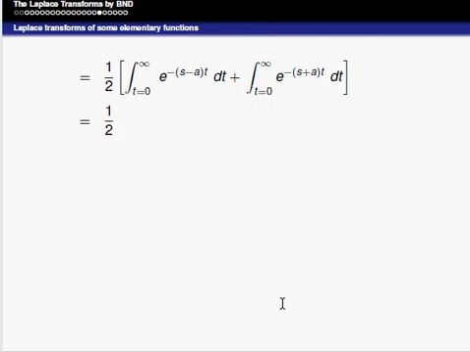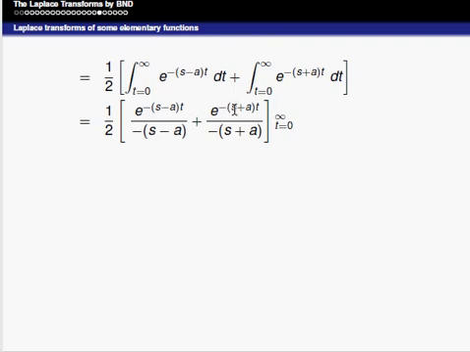That is equal to 1 by 2 times, you know the value of the integral of e power minus of s minus a into t is e power minus of s minus a into t divided by minus of s minus a, plus, again this integral value is e power minus of s plus a into t divided by minus of s plus a, with the upper and lower limits infinity and 0.